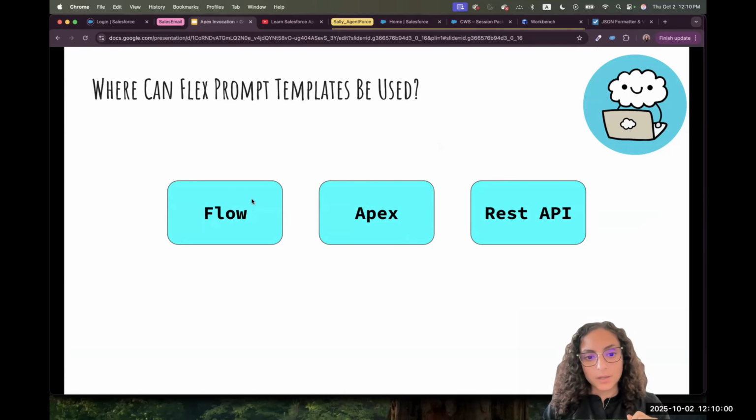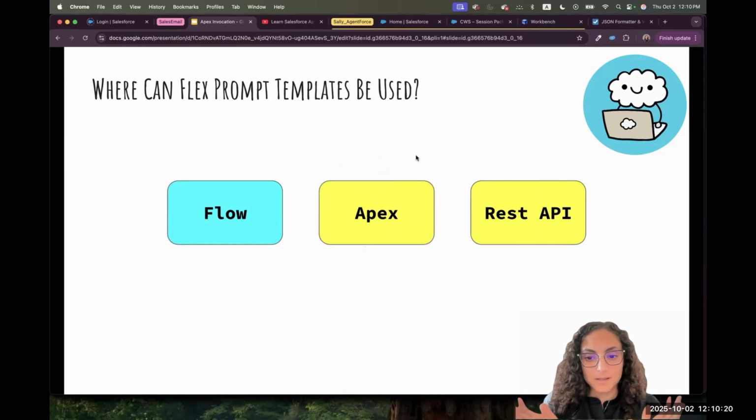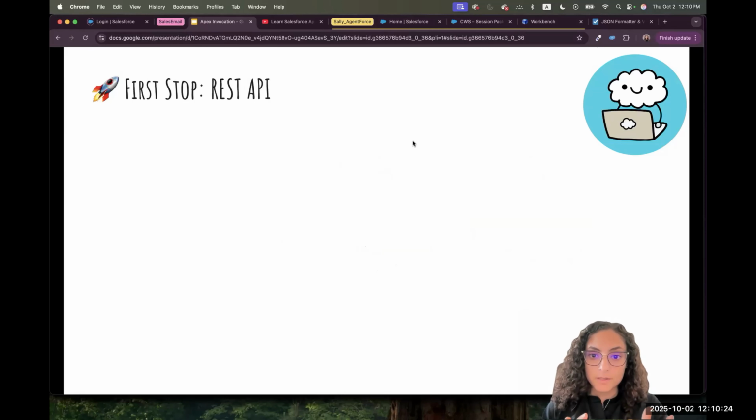And later on, I will create a bonus video offline. I don't think we'll have the time today. We'll see how it goes. But if not today, I'll create a bonus video and upload it on the channel on how to invoke the same Flex template from flows and see the output there. So today, the main focus is REST API and Apex. We'll start with the REST API.